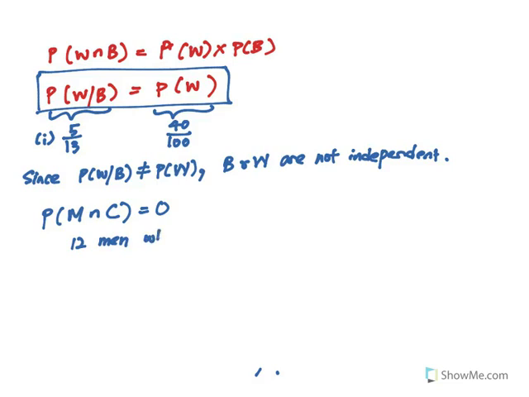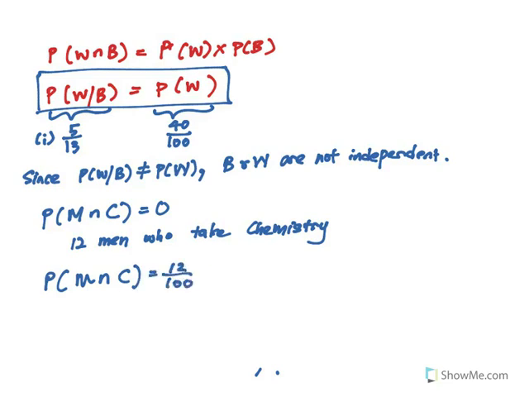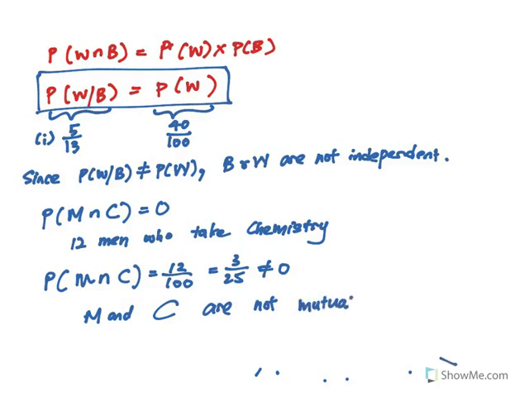So the probability of M intersect C is not 0. It equals 12 over 100, or 3 over 25. It's not equal to 0. So M and C are not mutually exclusive.